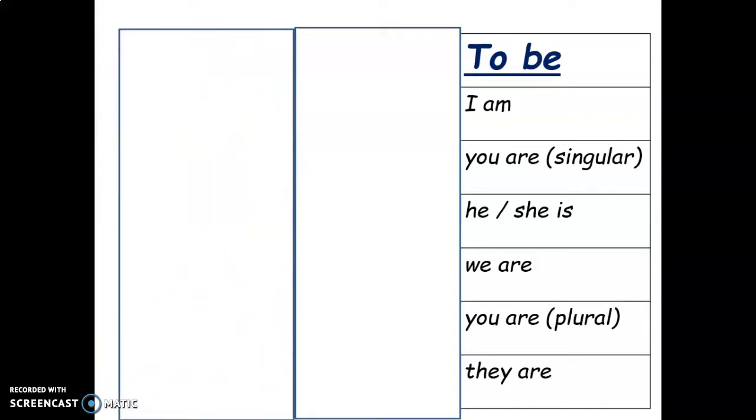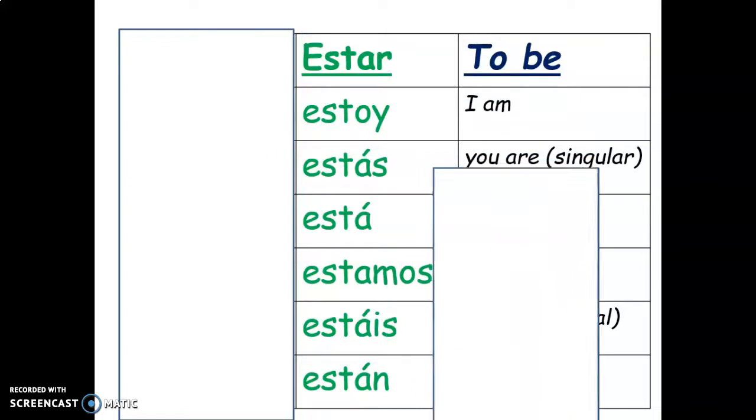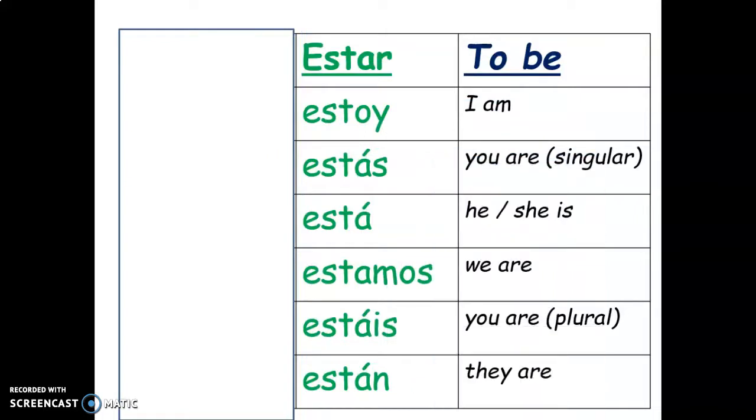So now you can practice a bit. This is our next verb, our verb estar. It's the exact same idea, but they're used for two different things. So you've got estoy, I am, estás, you are, ella está, he or she is.